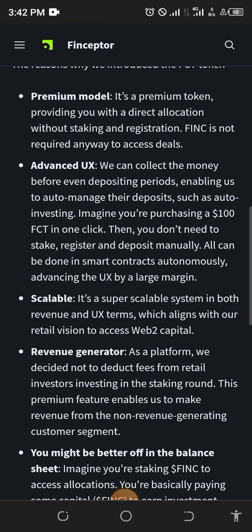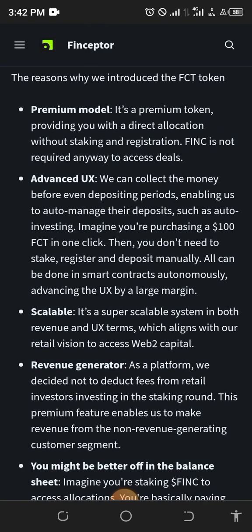So you're going to go through it and you're going to get a hang of it, right? Now the first thing is that there is a premium model. It says the premium token provides you with a direct allocation without staking and registration. Staking is not required anyway to access it. So this premium token gives you this access so that you can have a direct allocation without staking and registration. So this is one of the reasons.